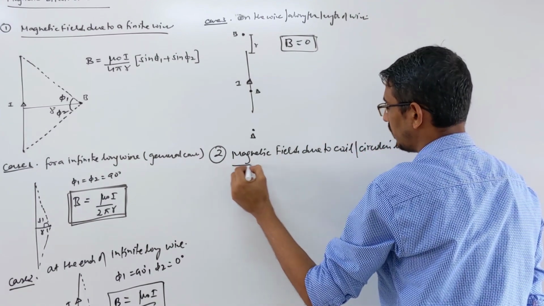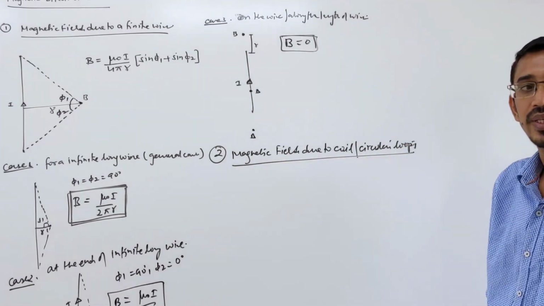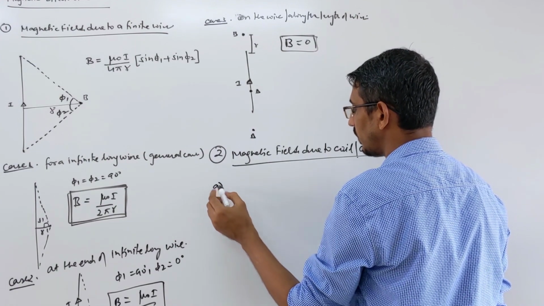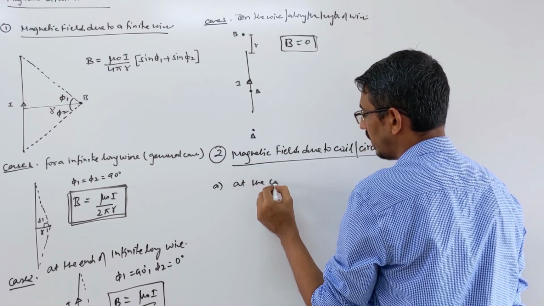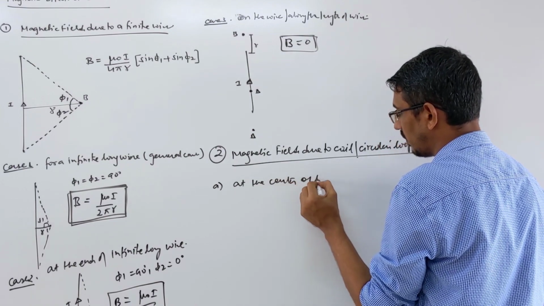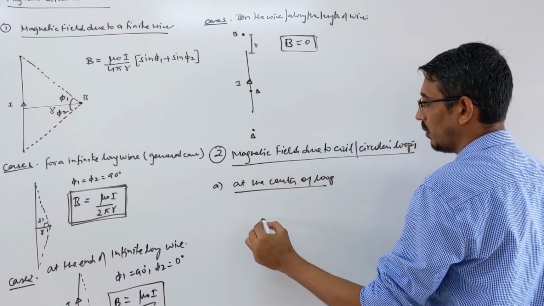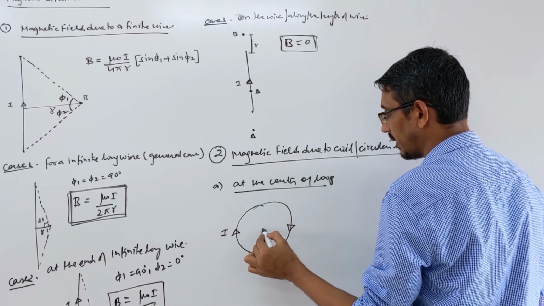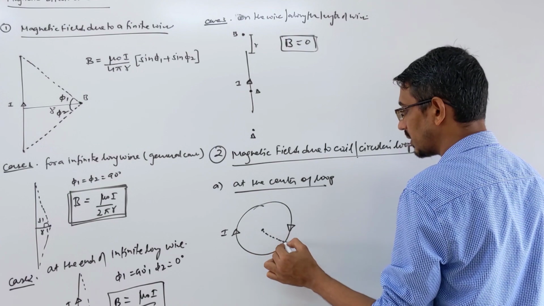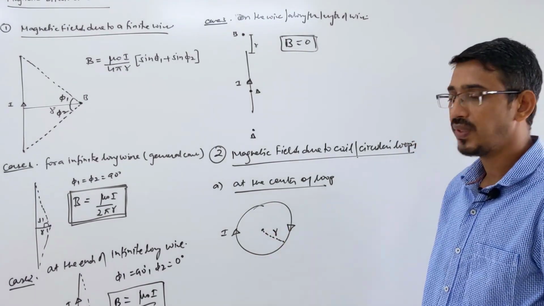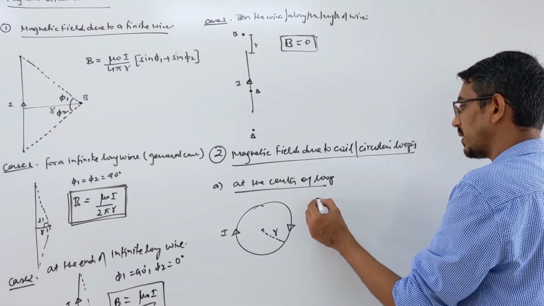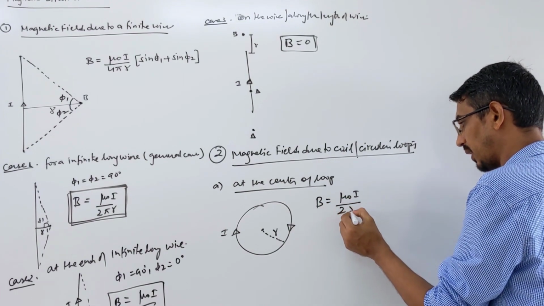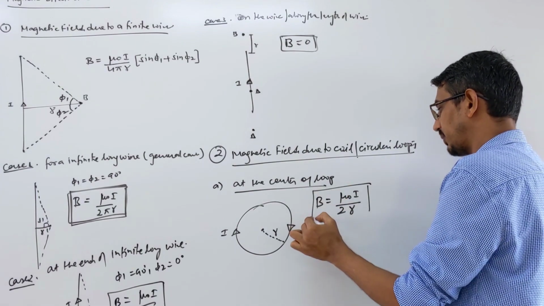You have some circular loop, then how will you find the magnetic field? Here also we write 2-3 cases. First, the general case: at the center of the loop. A simple case: you have a wire turned into a circle and current I is flowing here, with radius r. What is the magnetic field at the center of this loop? Then what is the answer? B will be equal to mu naught I upon 2 r. This is a simple formula.